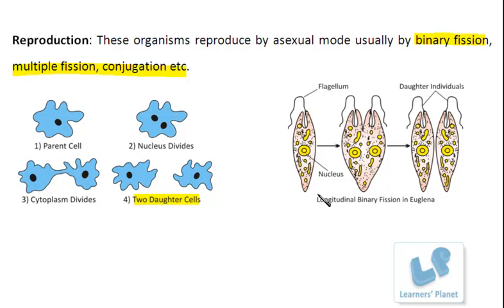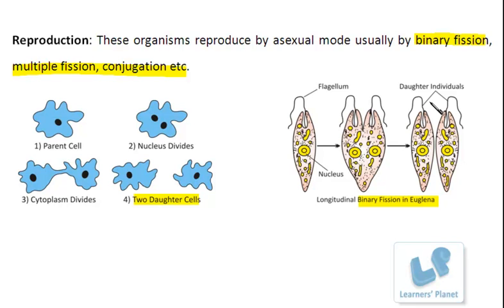Similarly, this picture is showing the binary fission in Euglena. In this case, the division will start from the flagella. The flagellum will split into two parts, and then sidewise there is a duplication of the genetic material, there is an increase in the cytoplasmic material, and finally the entire cell splits into two daughter cells.